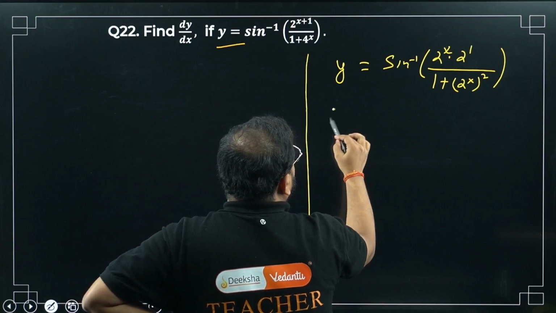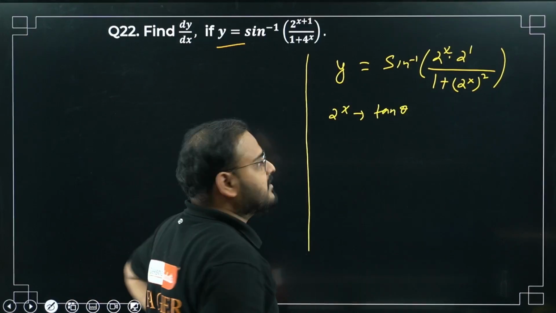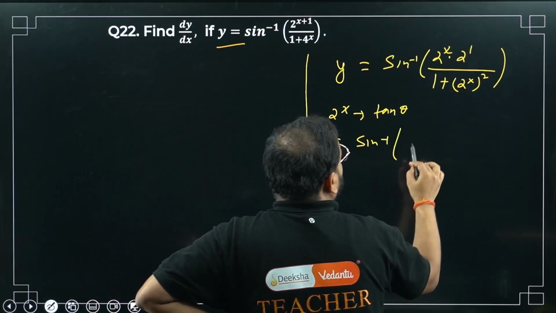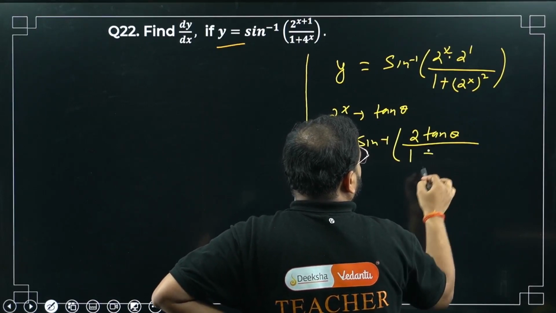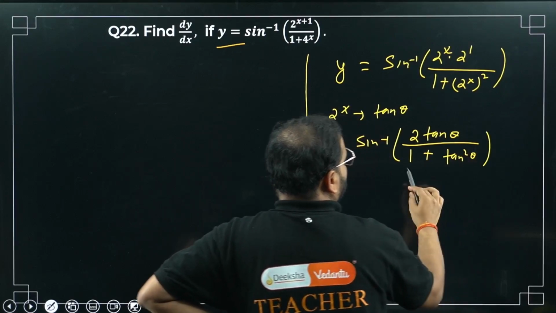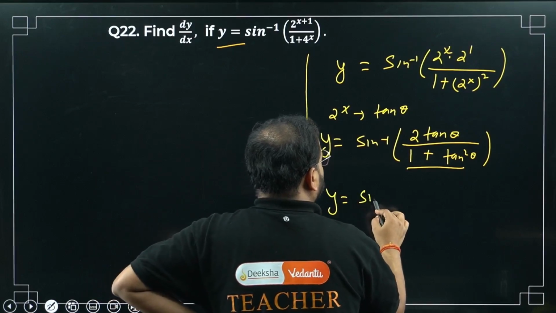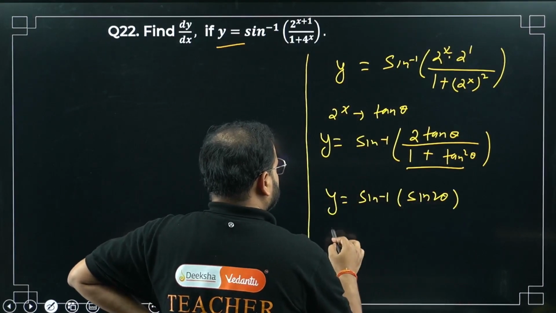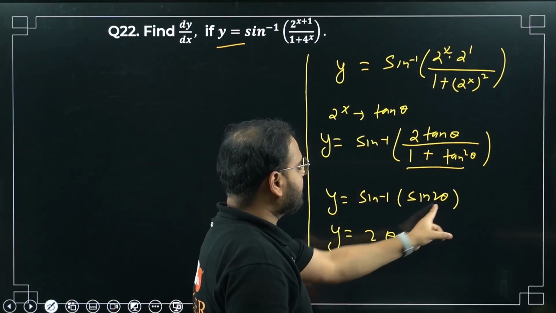Now what I'm going to do? Take 2 power x as tan theta. Transform this equation to be y equals sine inverse of 2 tan theta upon 1 plus tan square theta. You know this is how much? This is sine 2 theta, sir. What do I get? Sine inverse of sine 2 theta. So sine y equals 2 theta. Sine inverse of sine is simply the angle 2 theta.